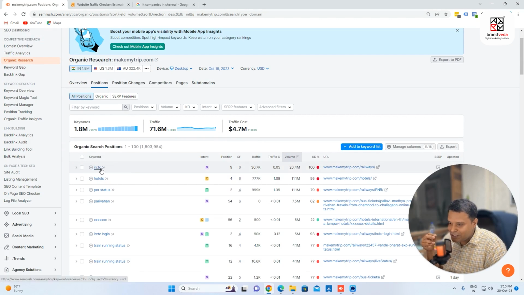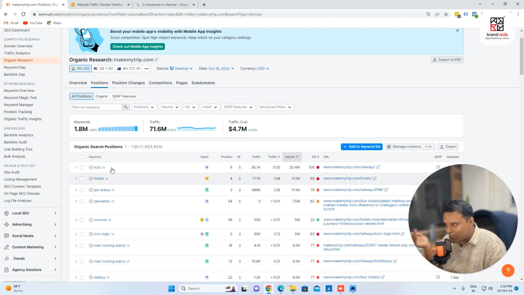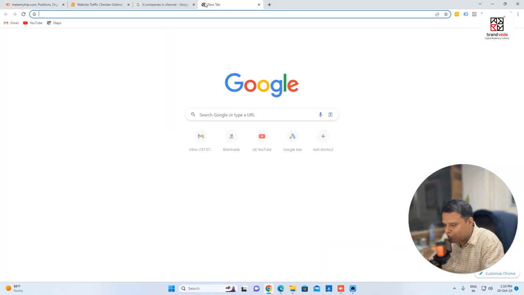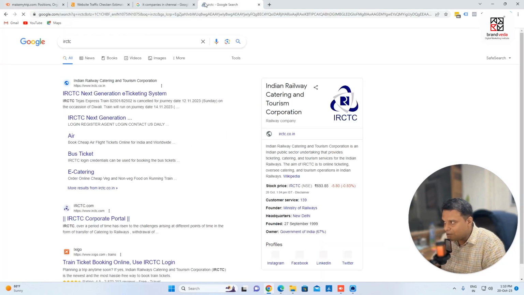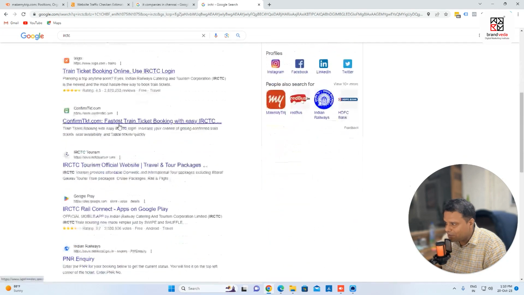You can see that IRCTC 20.4 million as of now, right? So there's a search query happening every month. This is a very common word. People want to book train IRCTC, and you can see that this is 20.4 million. Position is 9. They are at 9th position as of now. So if I go and search IRCTC, SEMrush is telling me that Make My Trip is coming at position number 9.